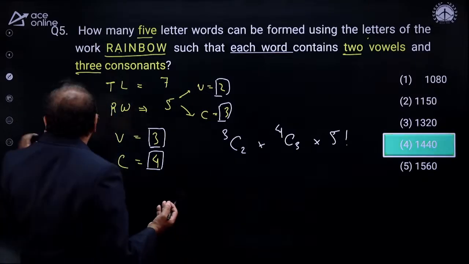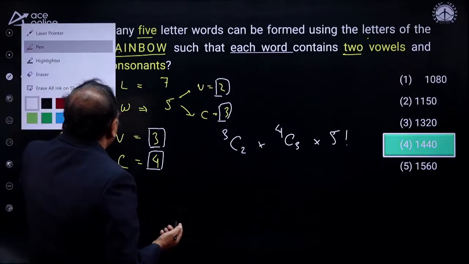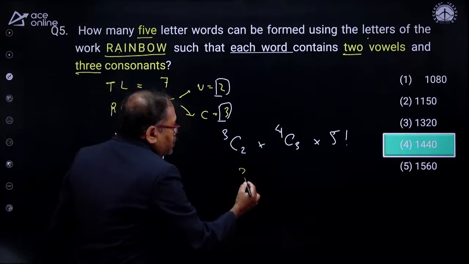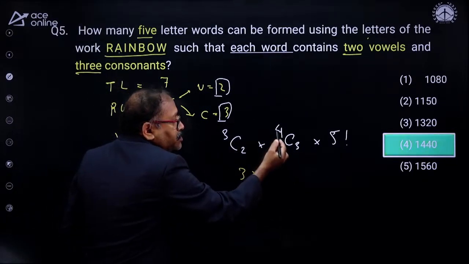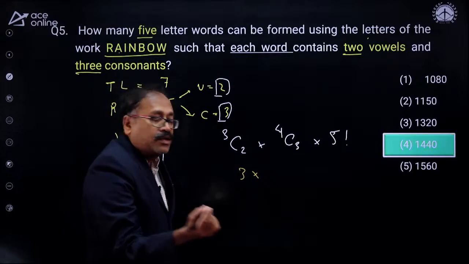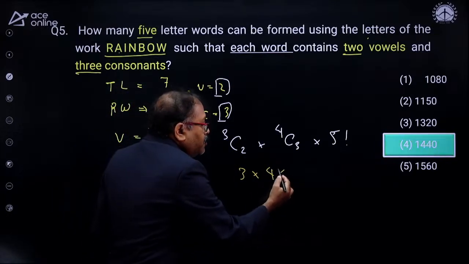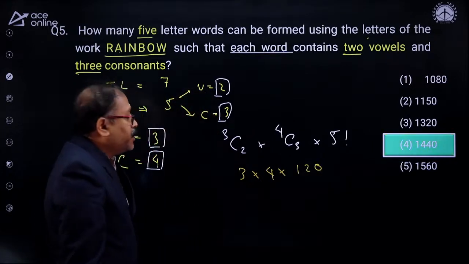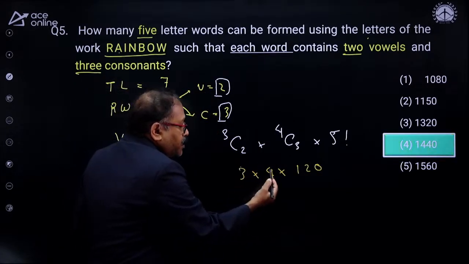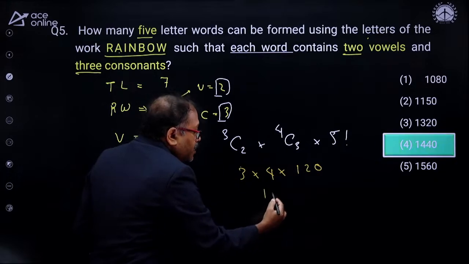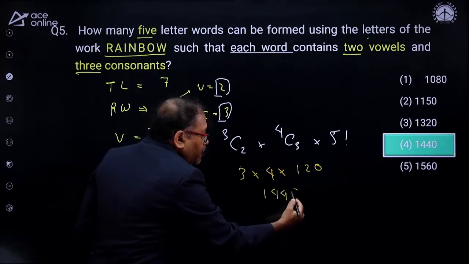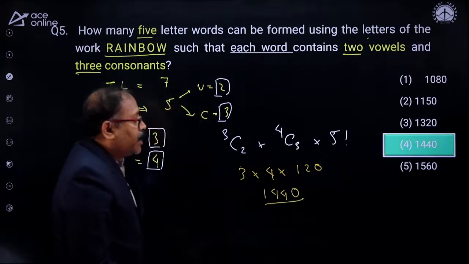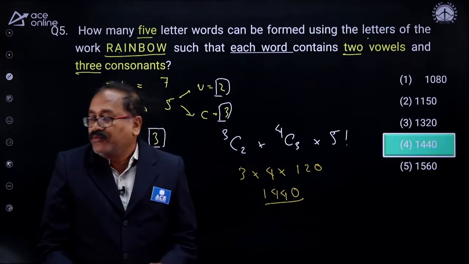Now let me cancel this. So this is 3, and 4C3 is nothing but 4C1, which is 4, and into 5 factorial, which is 120. So when you cancel this part, 3 times 4 is 12, into 120 is 144 followed by 0. So my answer is 1440.